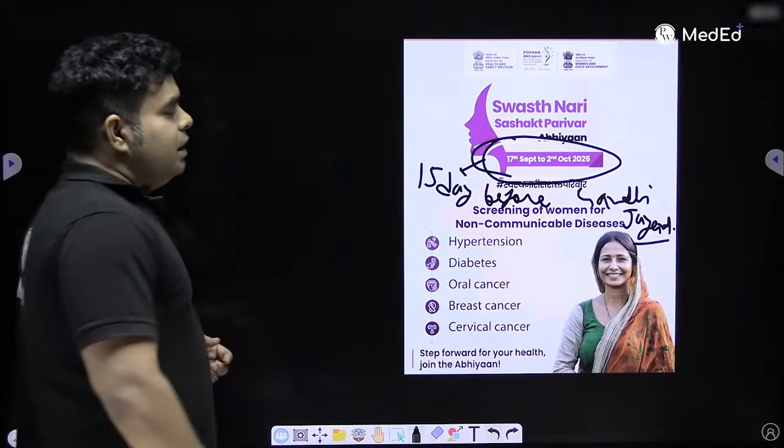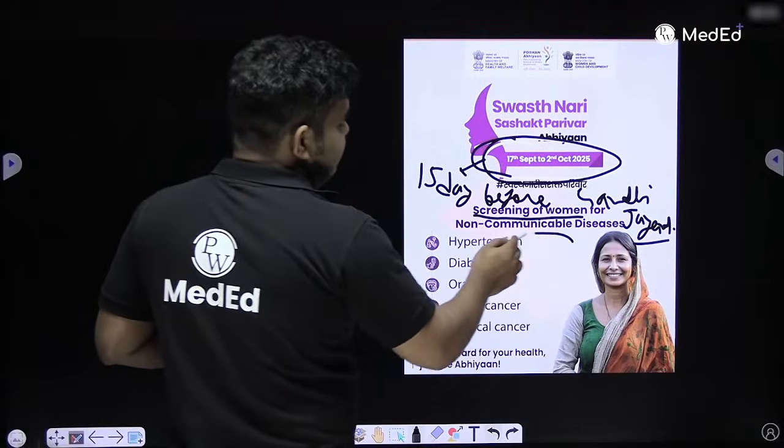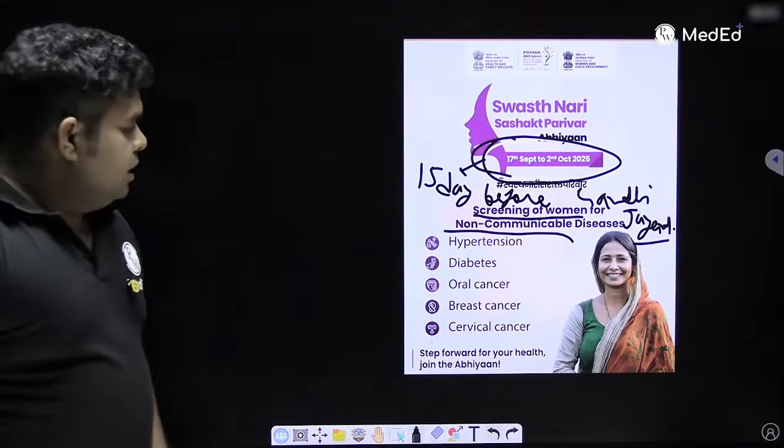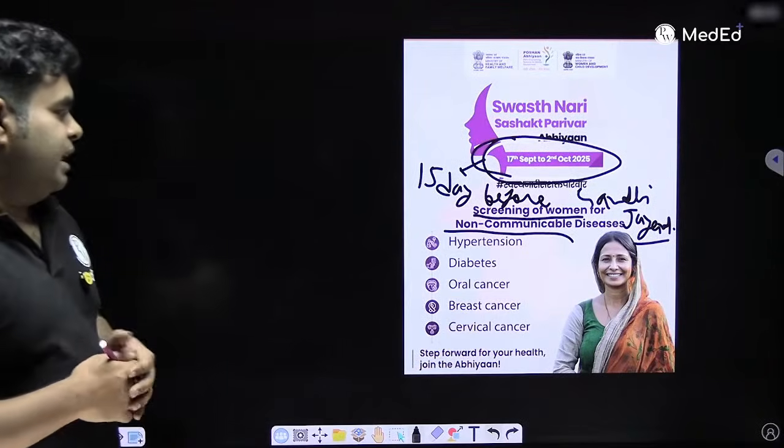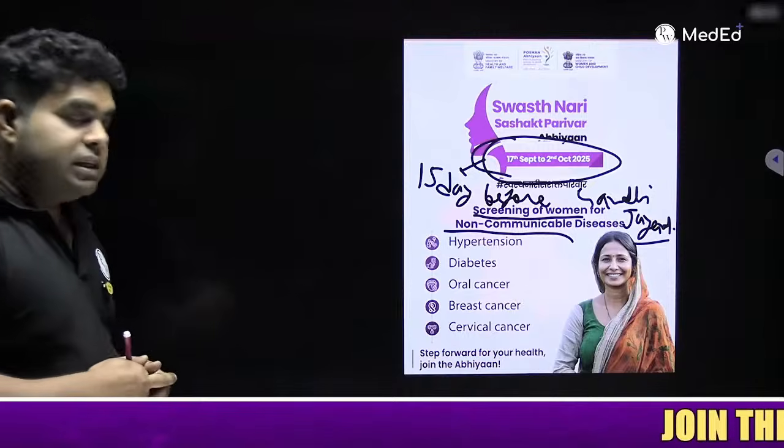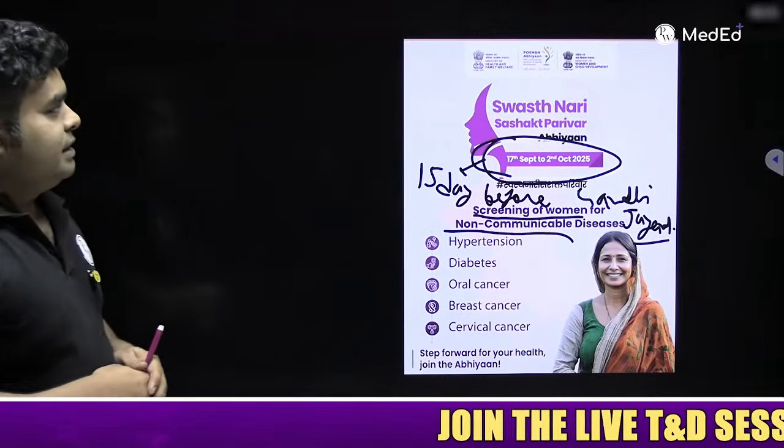And what do they do? They do screening of women for NCDs under this program. Screening for hypertension, diabetes, oral cancer, breast cancer, cervical cancer. Okay, so this is Swasth Nari Sasakt Parivar.